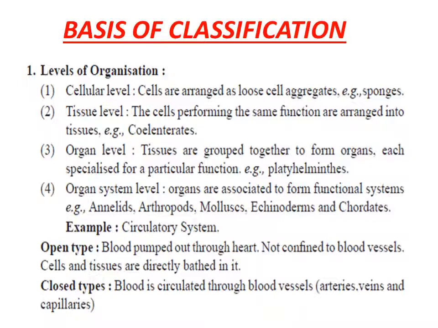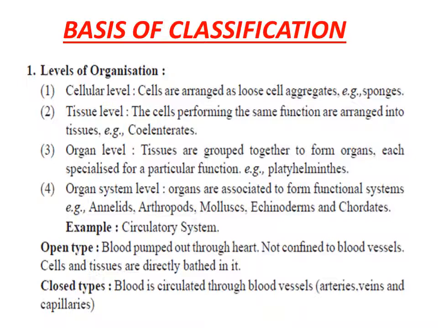In this, we will talk about the level of organization of the cells in the organism's body, the body symmetry of the organism, the nature of coelom in the organism, body plan of the organism, segmentation in the organism's body, the patterns of development of the organism, and also the presence or absence of the notochord in the organism's body.